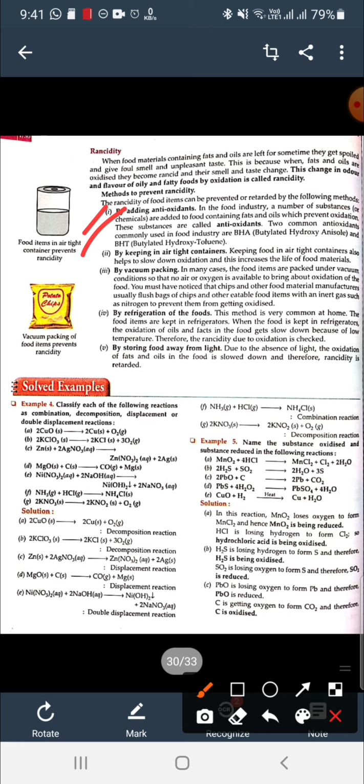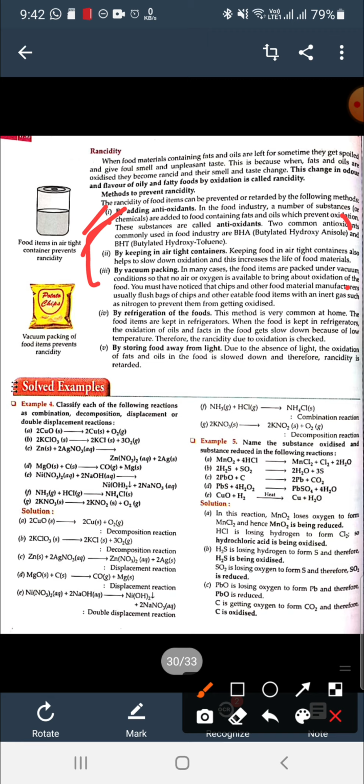The second point is keeping food in an airtight container. We have to keep our food in an airtight container so that if there is no air, or less air, oxidation will be less, or if there is no air, then there is no oxidation. So to prevent oxidation, we keep our food in airtight containers.